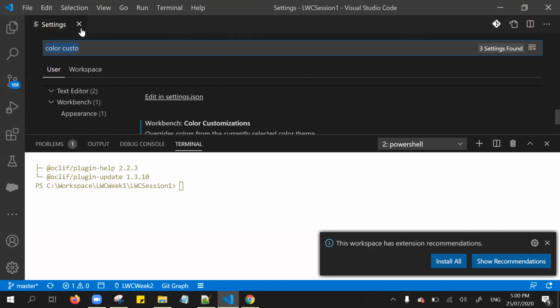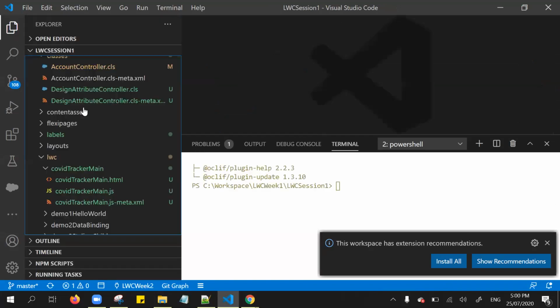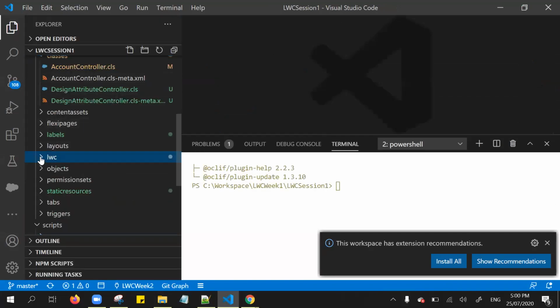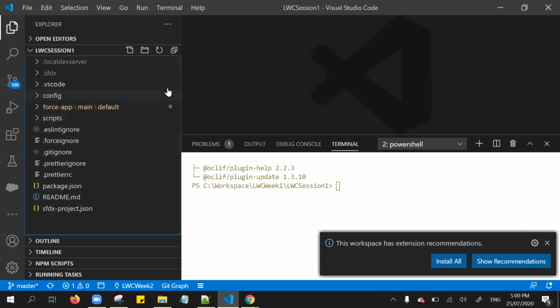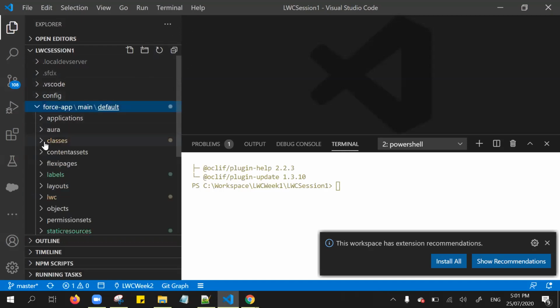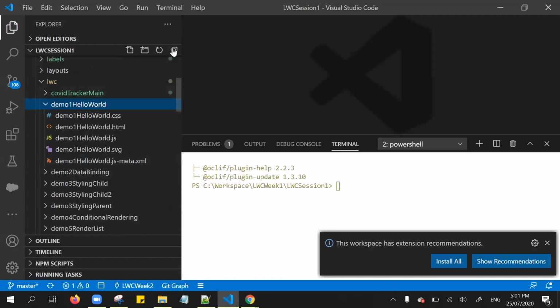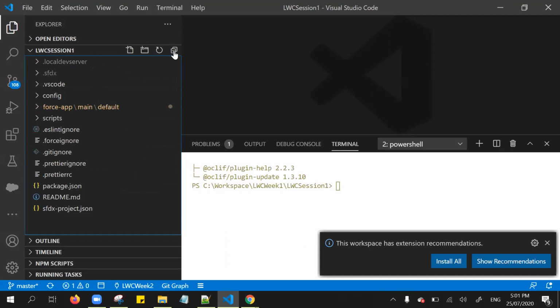Okay, so next one I would like to highlight here. We are running out of time, I guess. If you notice here, you can simply expand or collapse your file directory. If in case you open multiple folders or multiple files and it's difficult to navigate, using this icon you can easily collapse them. That is one thing.